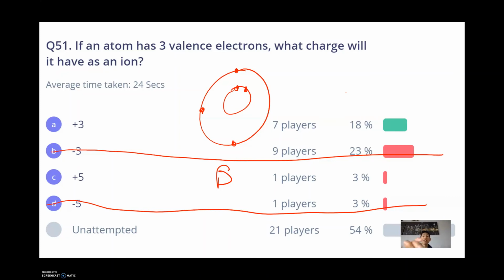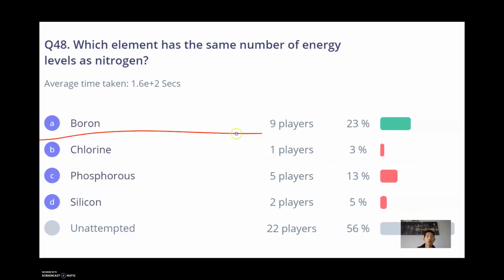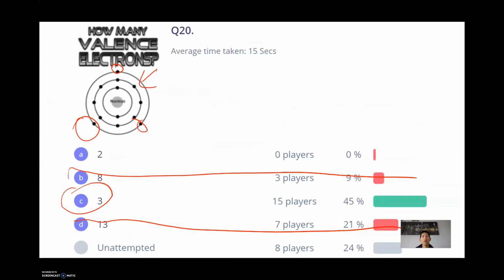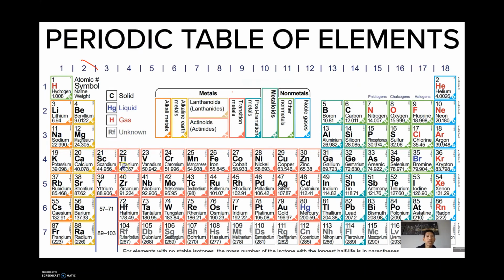What boron wants to do here is lose these 3 electrons because then it would just have 2 in its outer shell. That's a full shell on the first level, and its charge would be +3. Another way you can see that is that if we look on the periodic table, it's in group 13 or 3A, and these tend to form a +3. Remember, we have a +1, +2, +3. This forms a -2, -1, and 0 here.